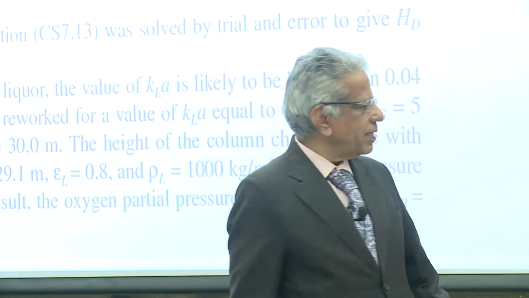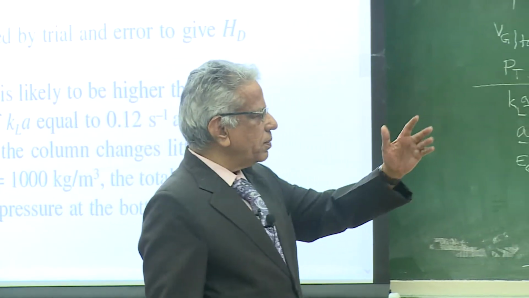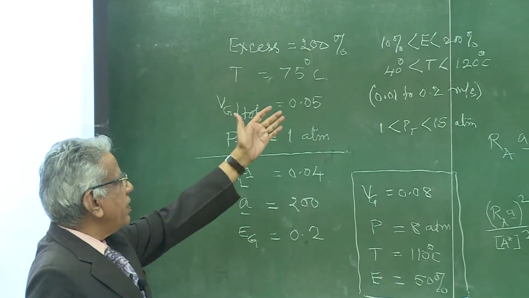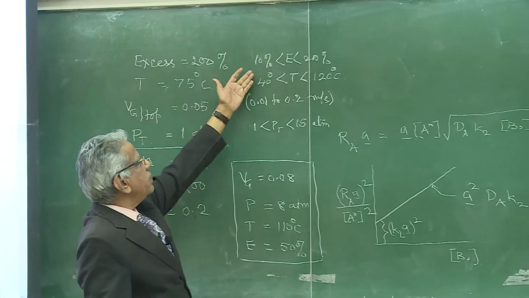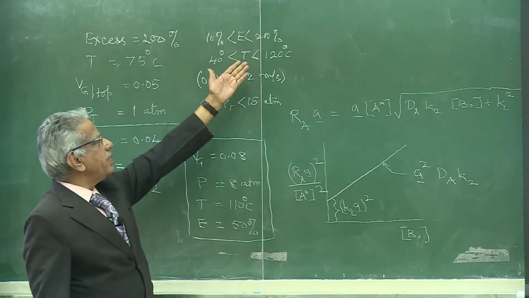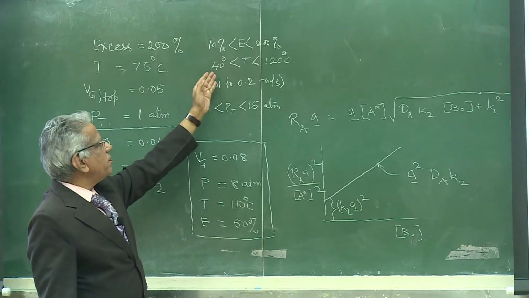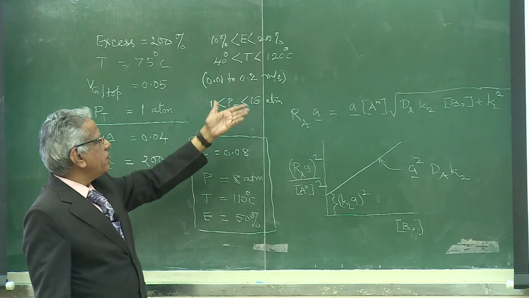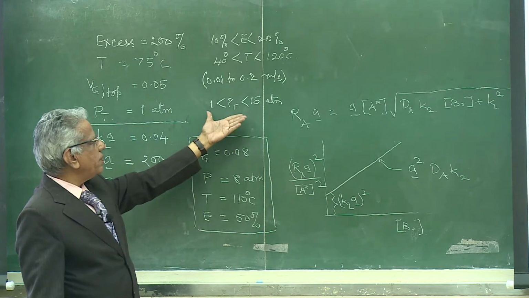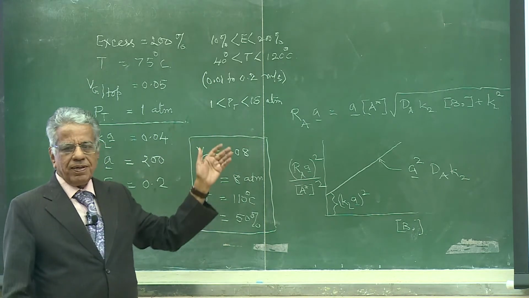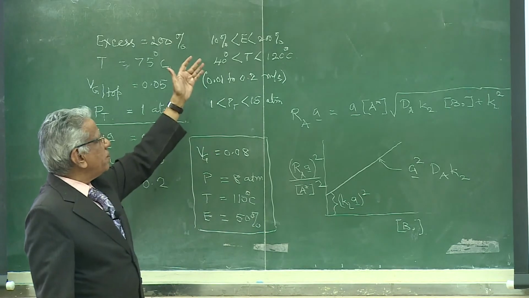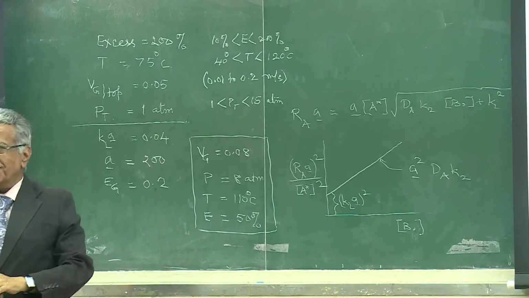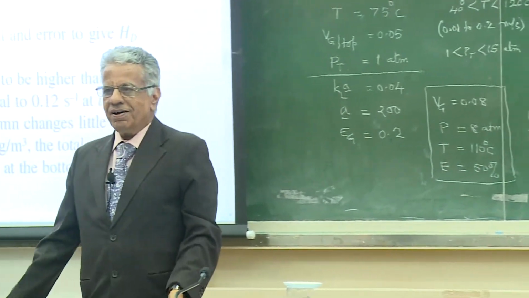So I told you that we see the sensitivity of each parameter, and one of the students saw the sensitivity from 10% to 200% excess, temperature from 40 degrees to 120 degrees, superficial velocity by a factor of 20, and total pressure by a factor of 15 atmospheres. He must have selected 4 or 5 values within this range, and 5 into 5 into 5 into 5, there will be some 500, 600 combinations.